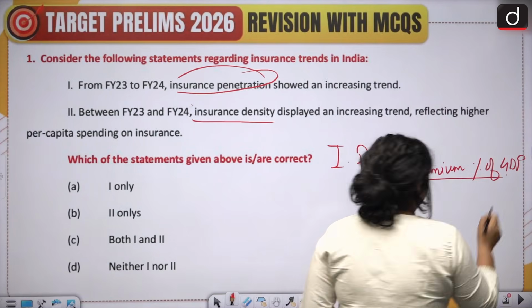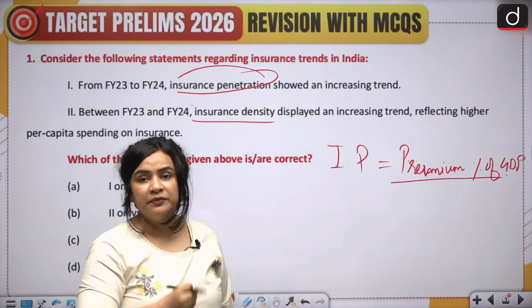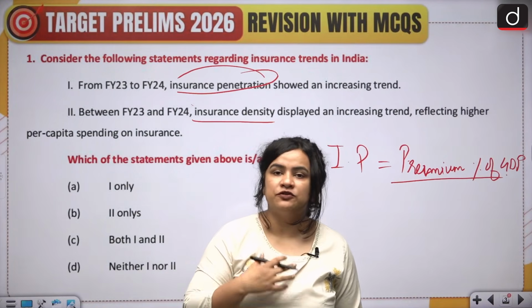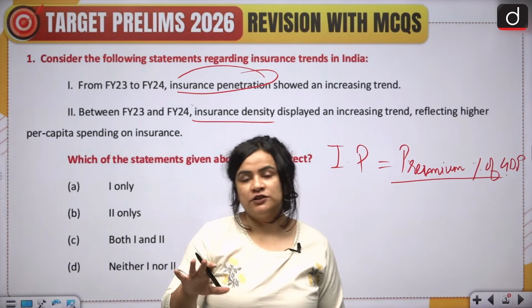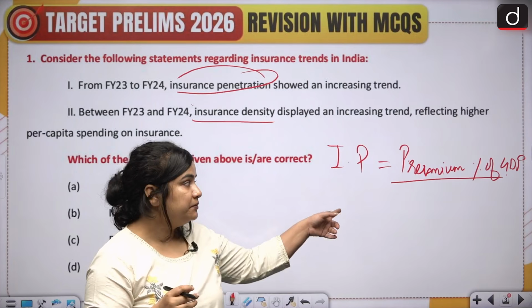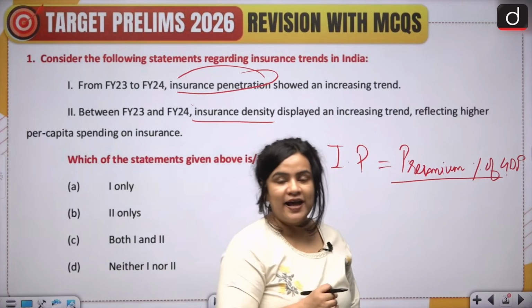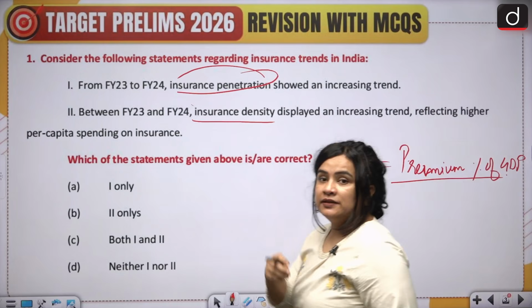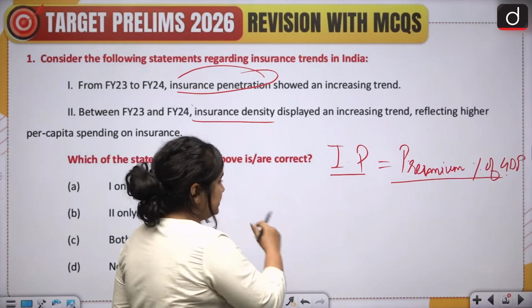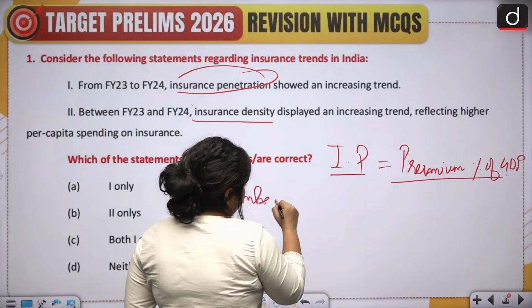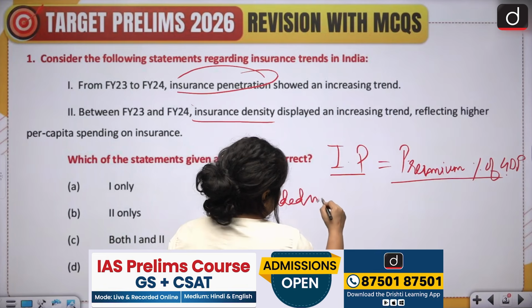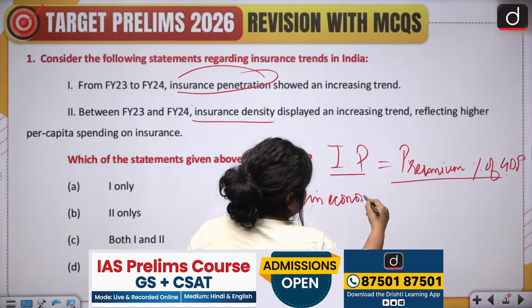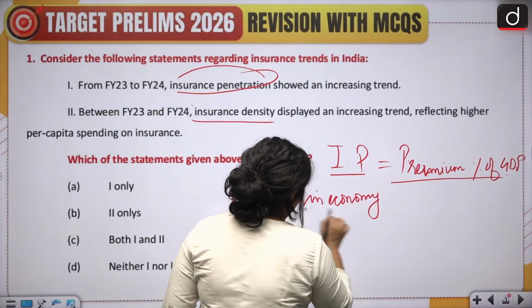What is understood by premium? What is insurance premium? It is the amount of money that you have to pay out to keep your insurance policy active. Now, this premium could be paid monthly or annually. Insurance penetration actually determines how deeply insurance is embedded in the economy.